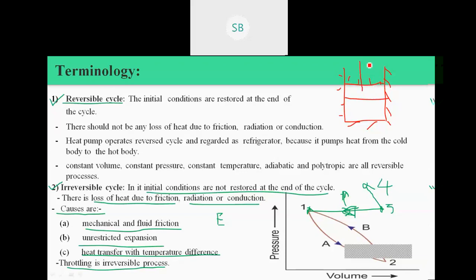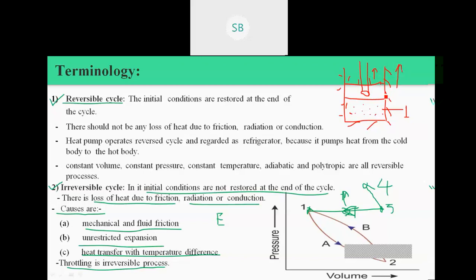We consider the air present in the cylinder as one system. In process A, the system is at state 1. Then we move the piston in the up direction.